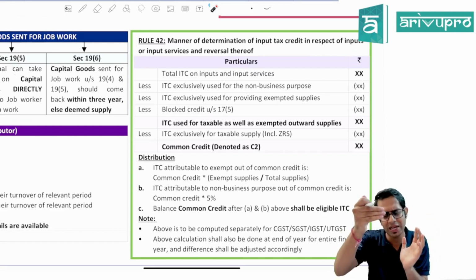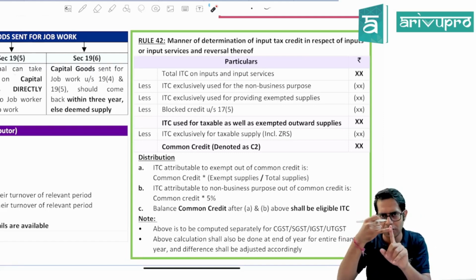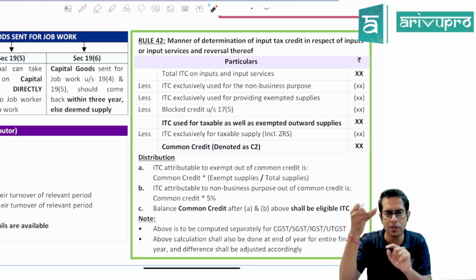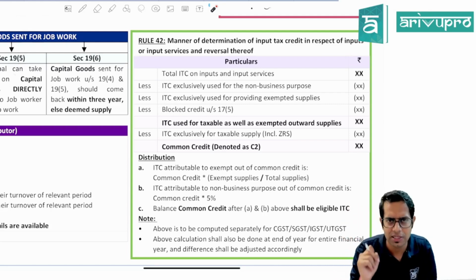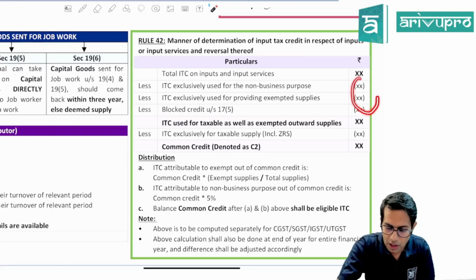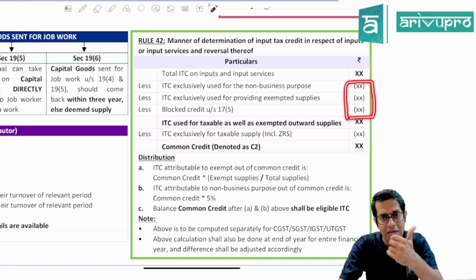From the total input tax rate, subtract the ITC which is exclusively used for non-business purpose, the ITC on those goods and services which are exclusively exempted, and the ITC on those goods and services the credit of which is blocked under section 17 subsection 5. Once you subtract all these things, sir, why am I subtracting these things, sir? Because on these items you cannot take ITC at all.